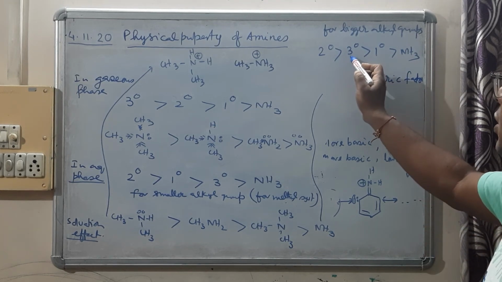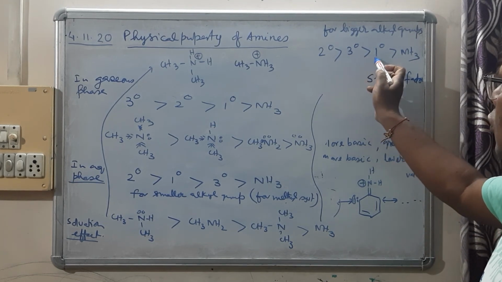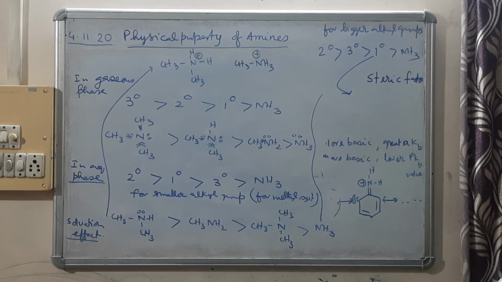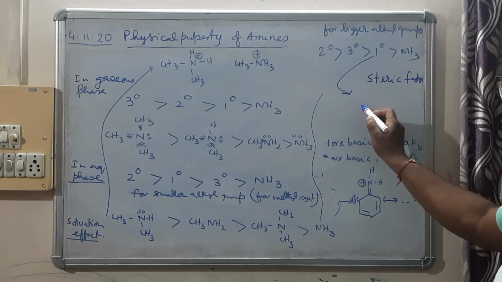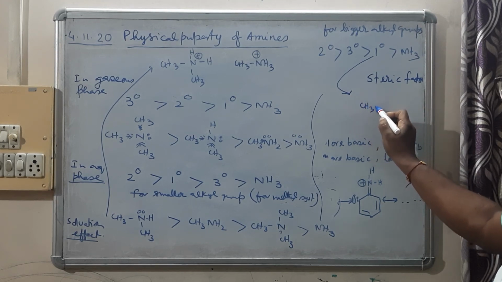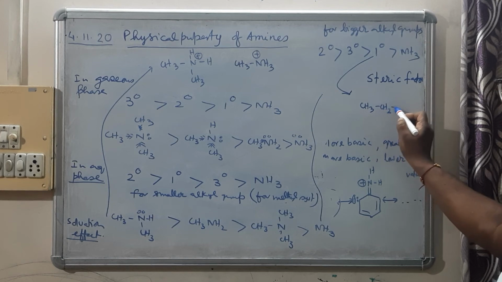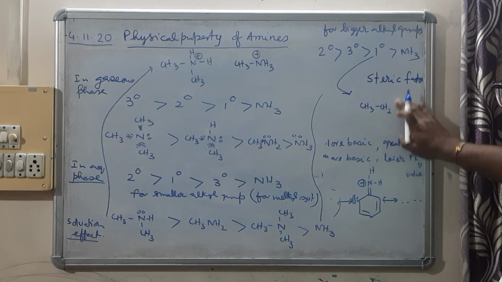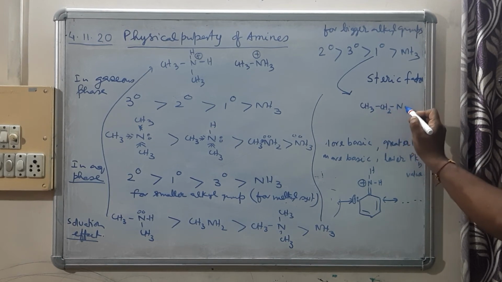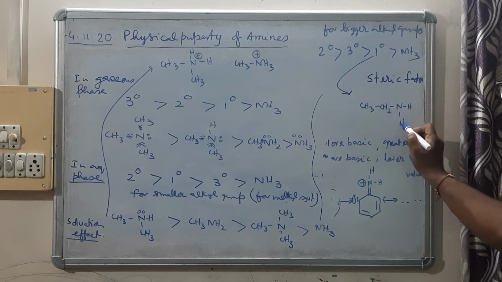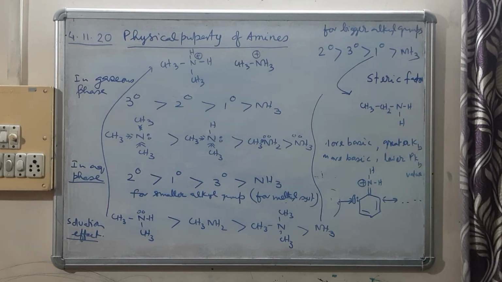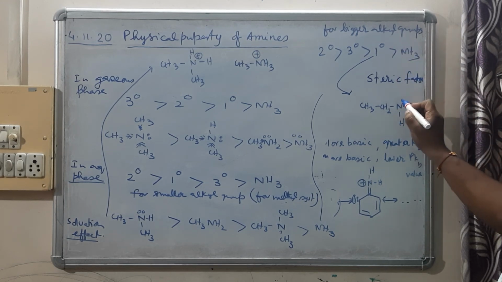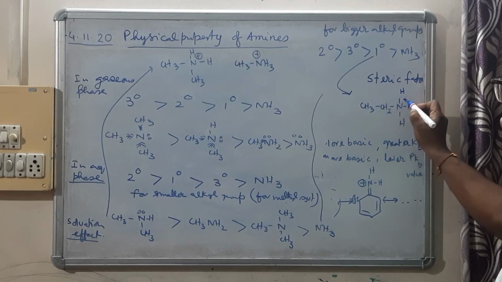Suppose we consider this 1 degree amine with 3 carbon atoms, CH3CH2CH2NH2. Let us consider ethyl in less space. So this is the 1 degree amine, and this is the conjugate acid.